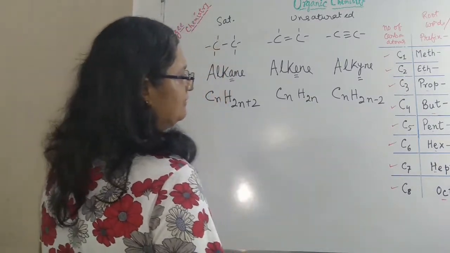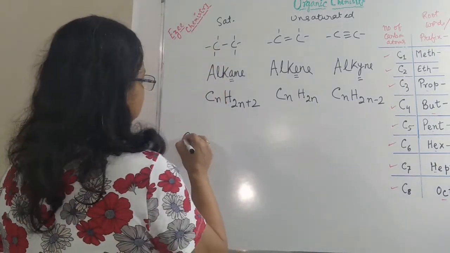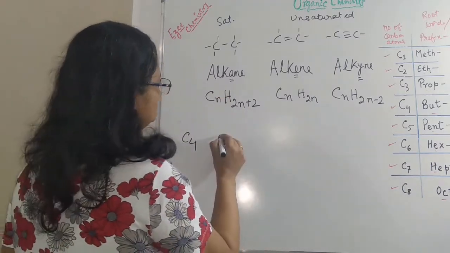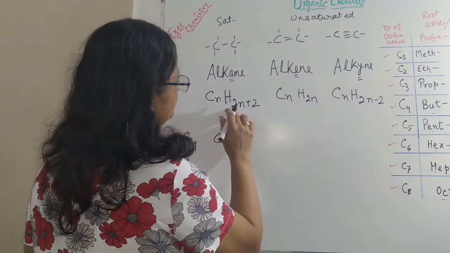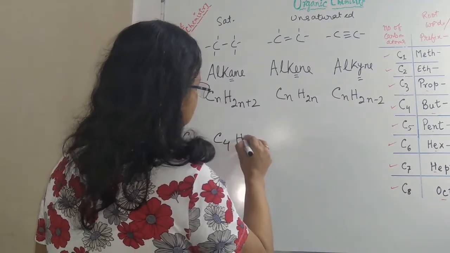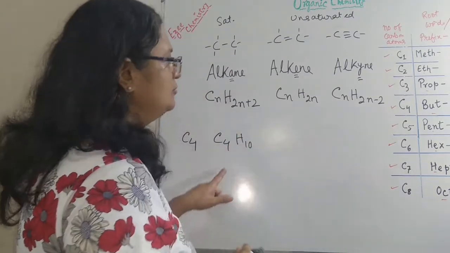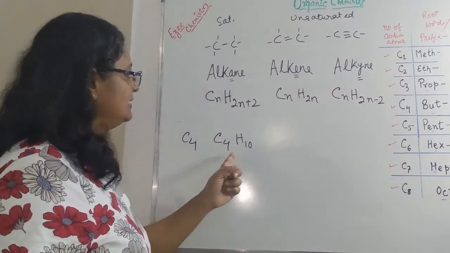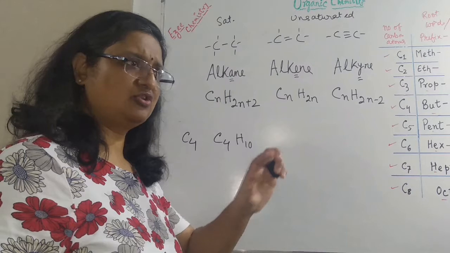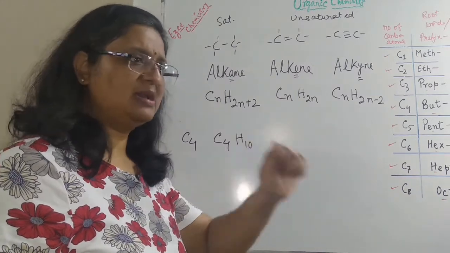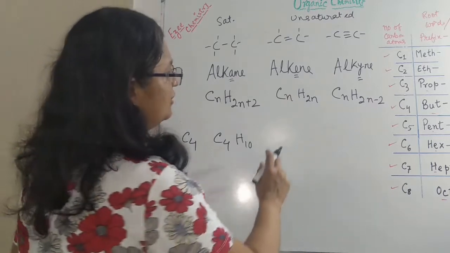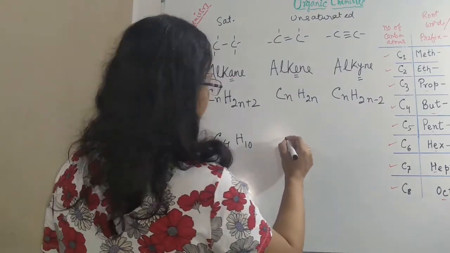So if we have C4, what will be the formula for that one? C4, 4 times 2 plus 2, 10, H10. What would be the name of this one? Do write in my comment box. The structure you can draw in your copy and take a picture and post it and write in my comment box. For this one, what would be the formula?